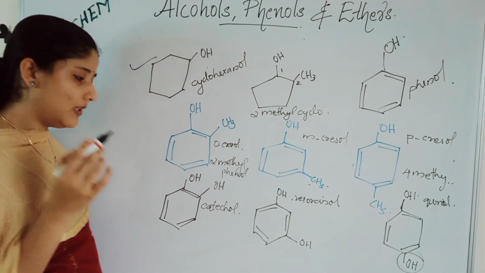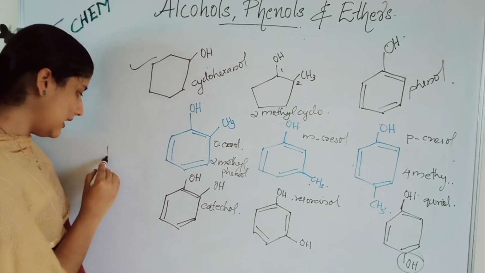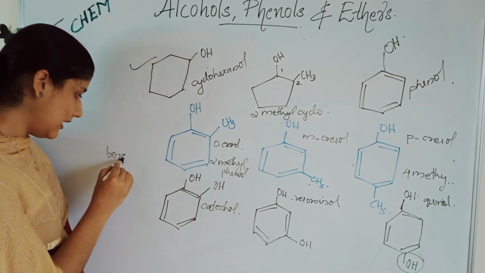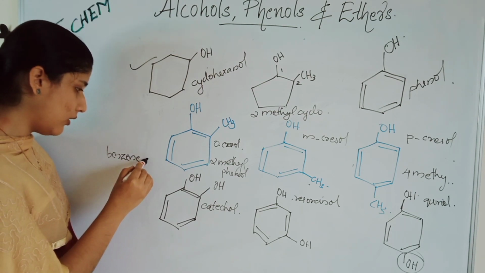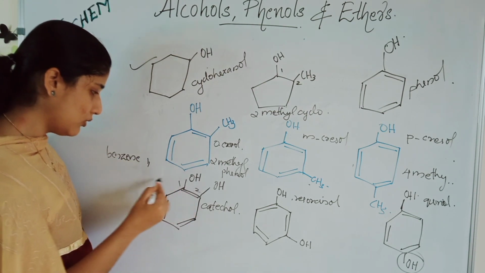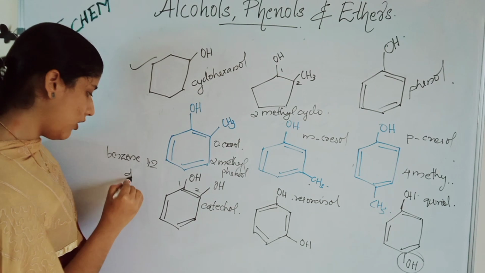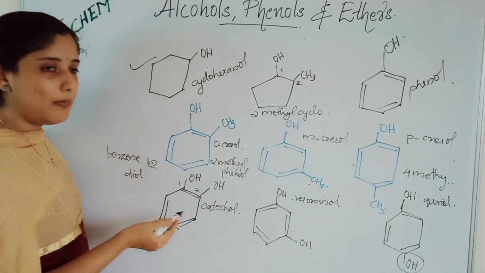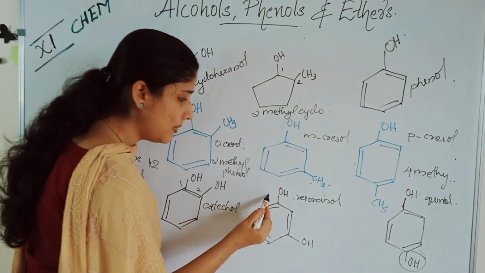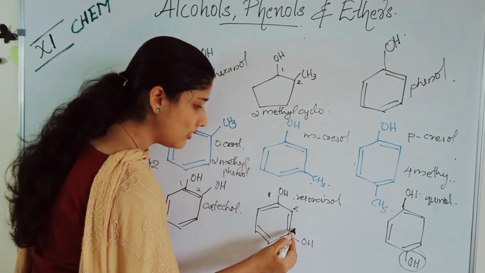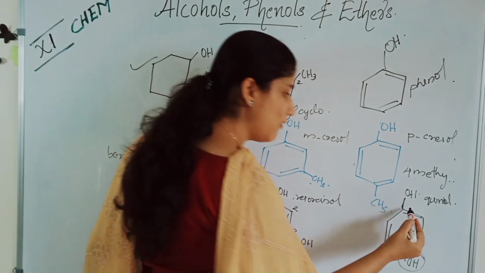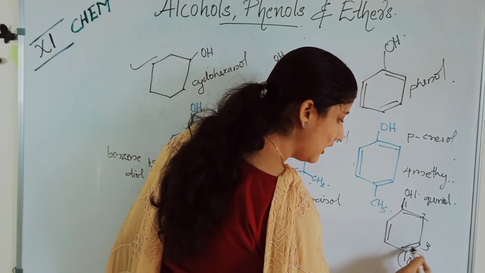Or what is the IUPAC name? This is benzene-1,2-diol. So 1,2-diol. The IUPAC name is benzene-1,2-diol. This will be benzene-1,3-diol. This will be benzene-1,4-diol.